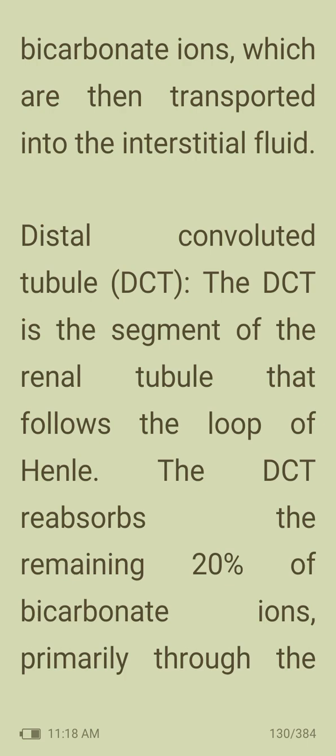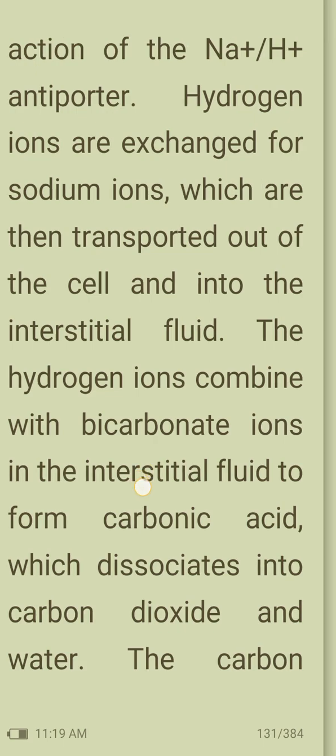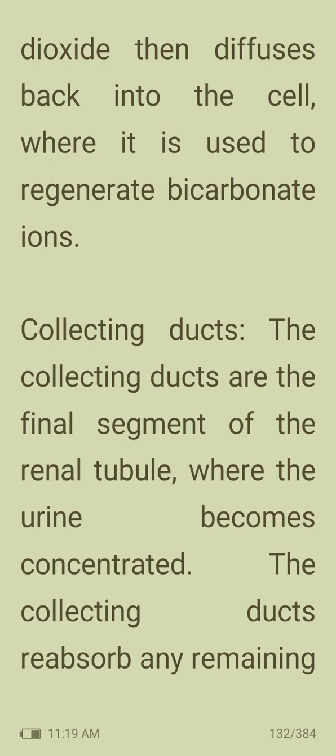Then the distal convoluted tubule, or DCT. The DCT is a segment of the renal tubule that follows the loop of Henle. The DCT reabsorbs the remaining 20% of bicarbonate ions primarily through the action of the Na+/H+ antiporter. Hydrogen ions are exchanged for sodium ions, which are then transported out of the cell and into the interstitial fluid. The hydrogen ions combine with the bicarbonate ions in the interstitial fluid to form carbonic acid, which dissociates into carbon dioxide and water. The carbon dioxide then diffuses back into the cell where it is used to regenerate bicarbonate ions.